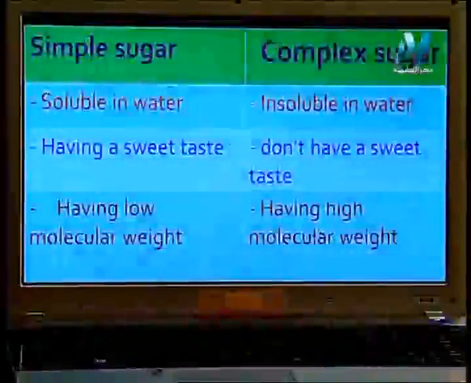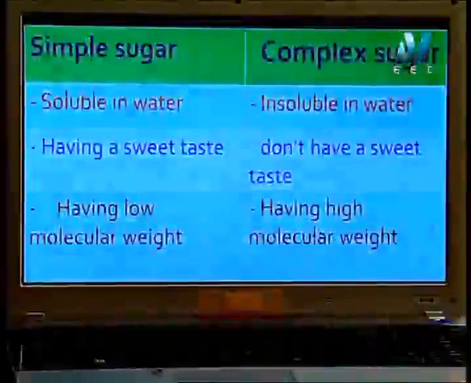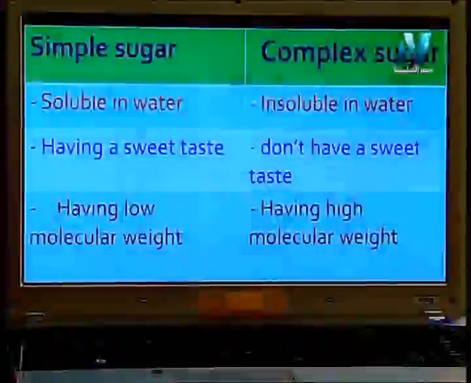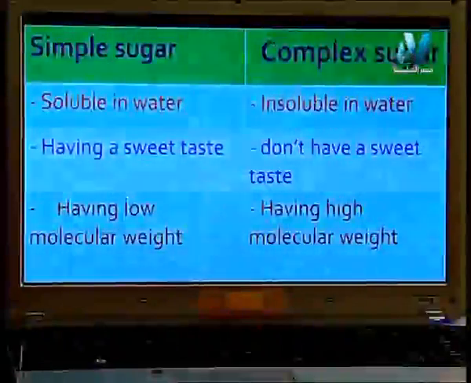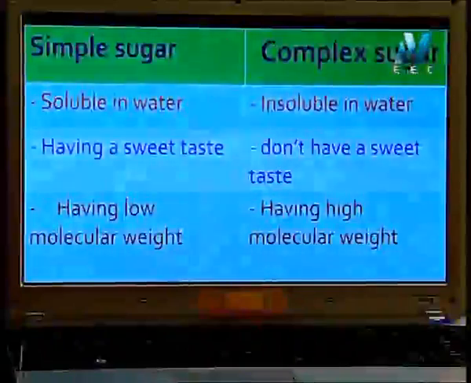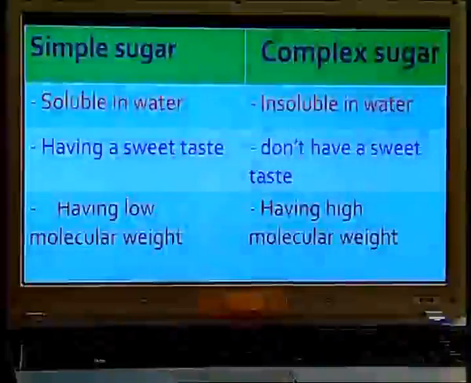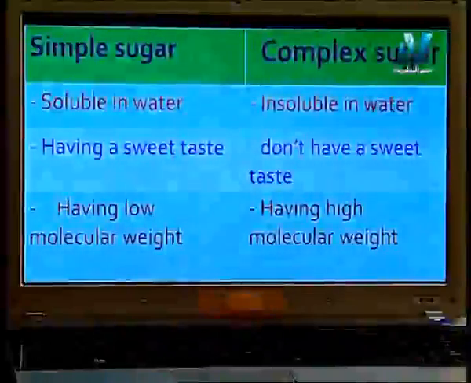We'll make a comparison between simple sugar and complex sugar according to their properties. If you have a spoon of sugar as a simple sugar and another spoon of starch as a complex sugar, which one can dissolve in water?